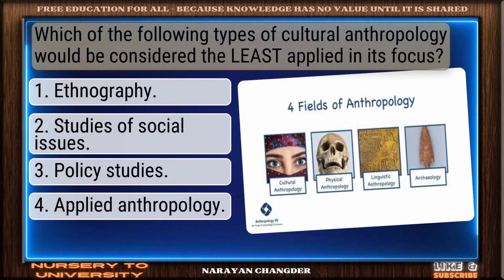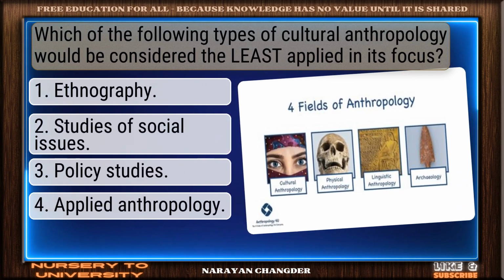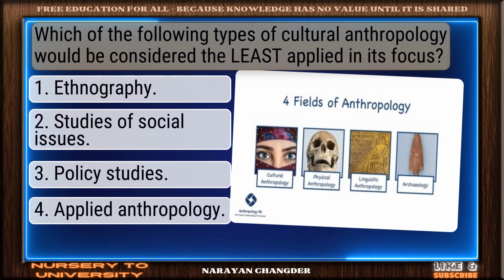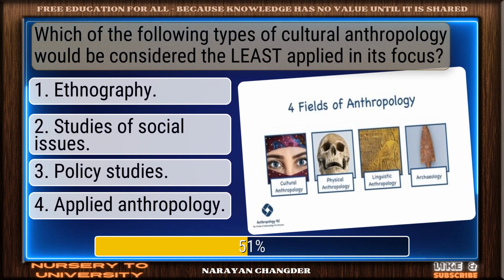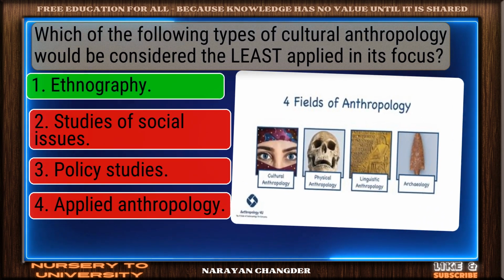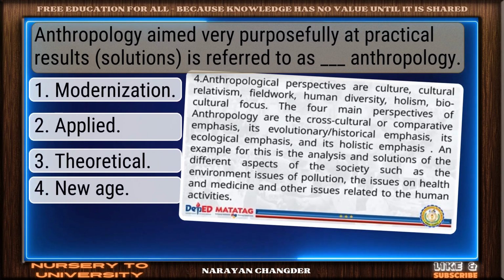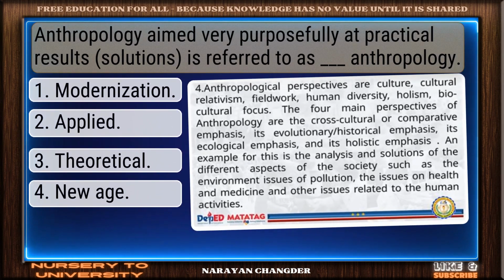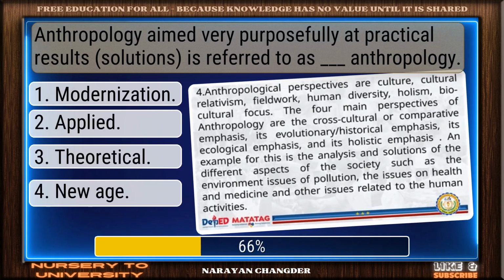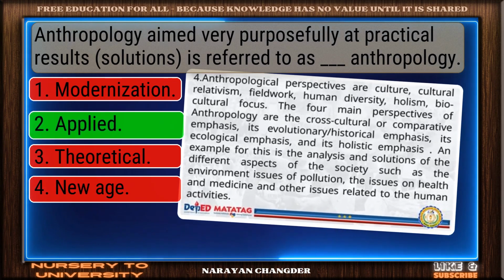Which of the following types of cultural anthropology would be considered the least applied in its focus? Well done. Ethnography is the right choice. Anthropology aimed very purposefully at practical results is referred to as applied anthropology. On track. Applied is the correct answer.